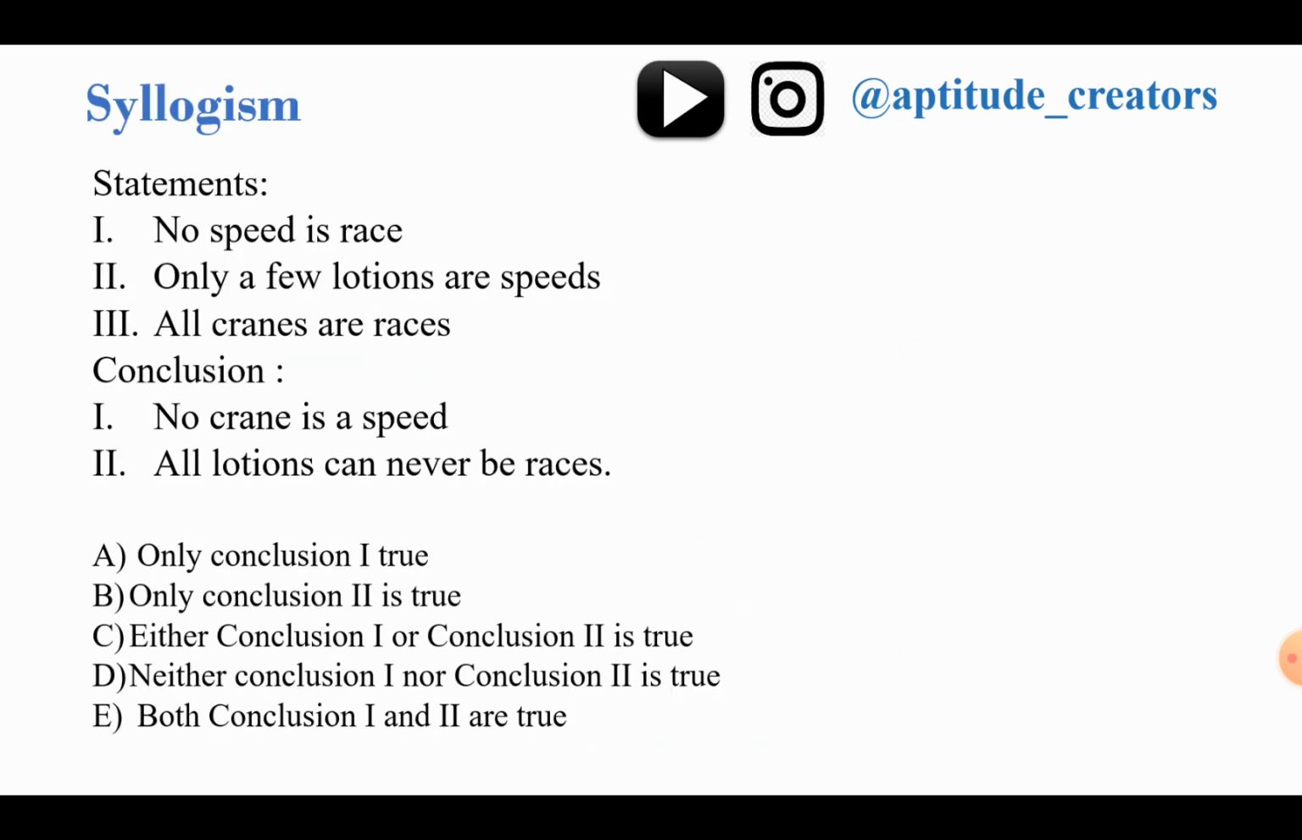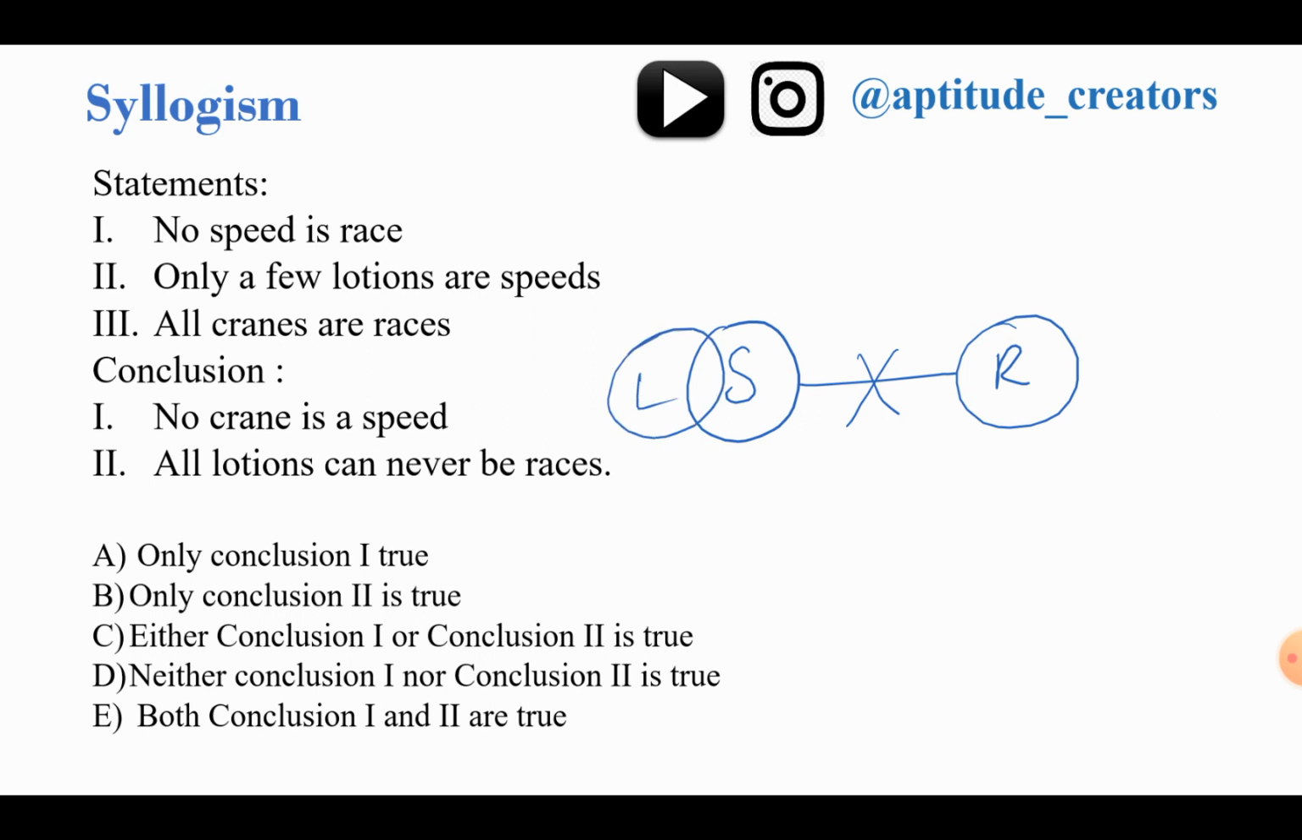Moving forward to next. Syllogisms. No speed is a race. Only a few lotions are speeds. All cranes are races. Now, what are the conclusions? Conclusion: No race is a speed. Yes, true. No race is a speed.